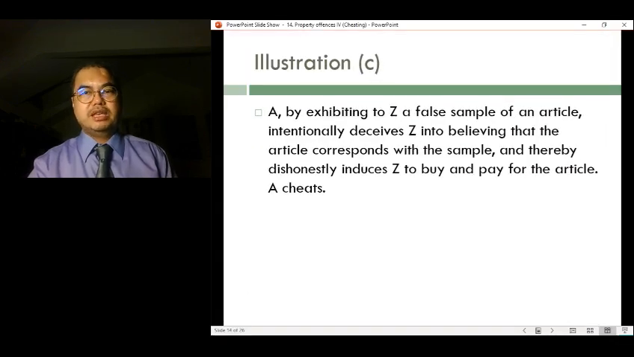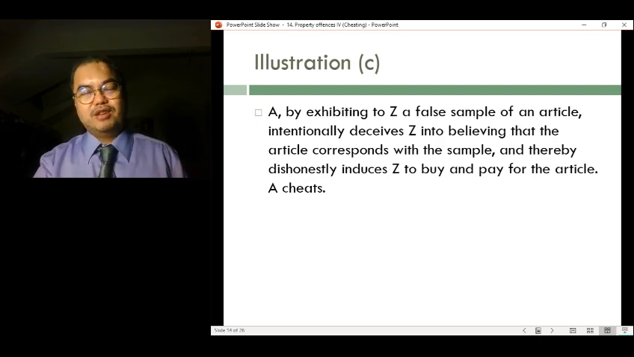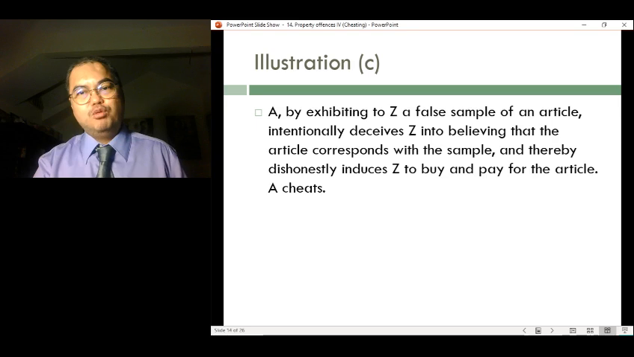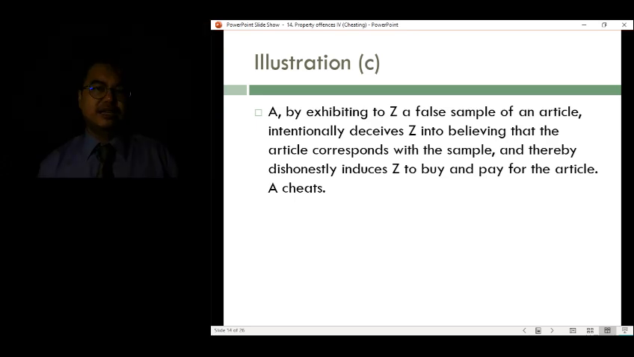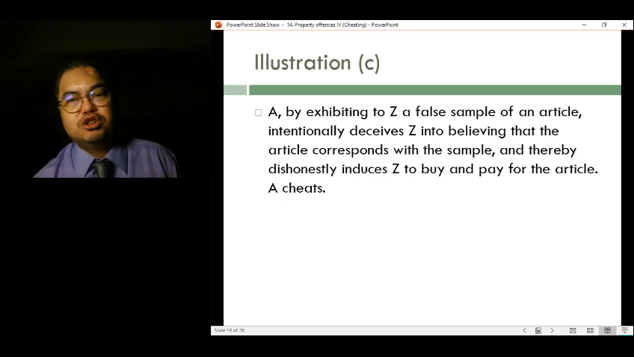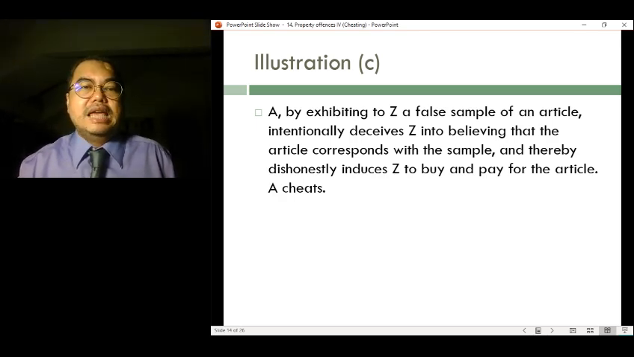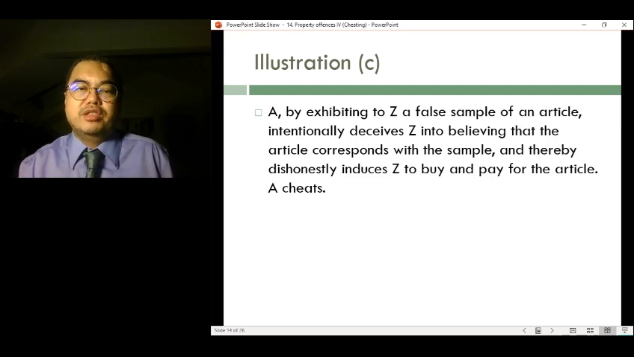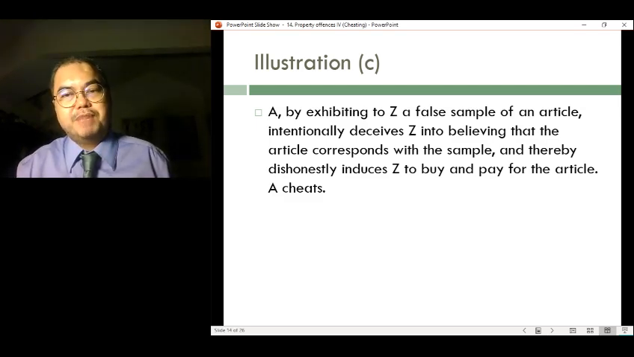So the act of A causes Z to do something that he would not have done, right? He would not have done it if he didn't put the logo on it. He probably would not have paid so much money for that jersey. So that act actually caused him to pay more money, and therefore caused him damage or harm to his property. Now illustration C, here A, by exhibiting to Z a false sample of an article, deceives Z into believing that it corresponds with the sample, and therefore induces Z to buy and pay for the article.